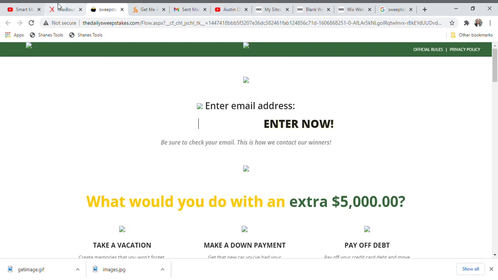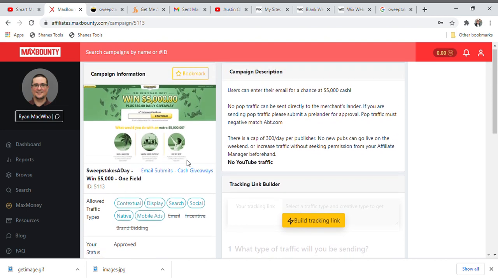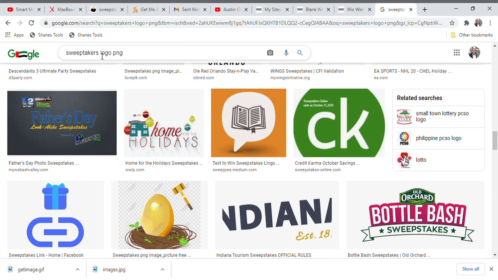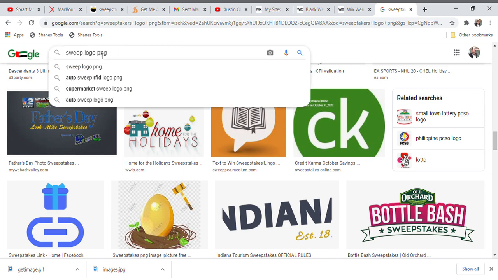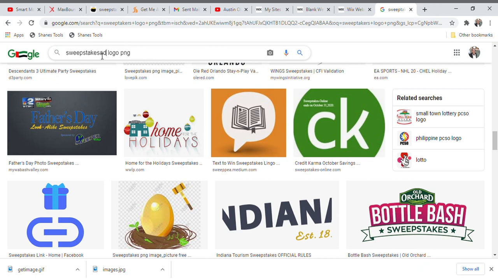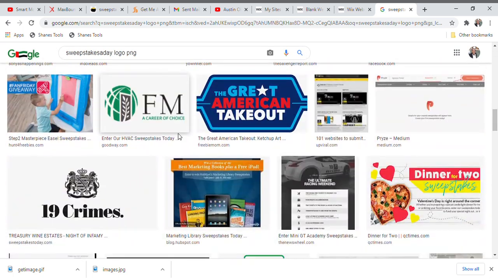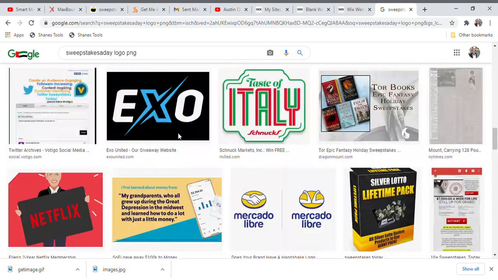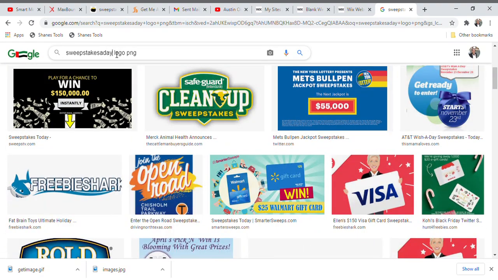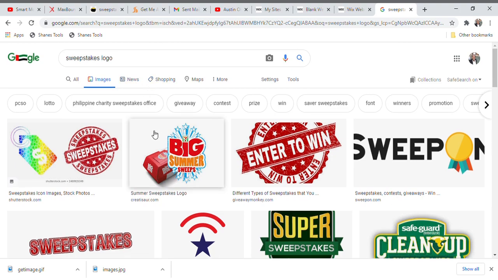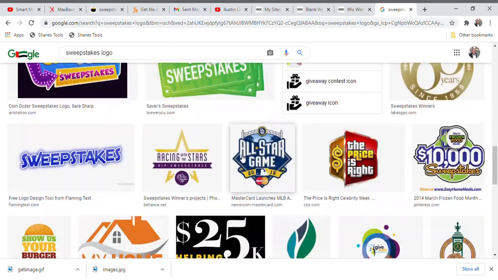Guys, just relax. Let me find the exact name, because I quickly looked at it: Sweepstakes a Day. So guys, you go back and put Sweepstakes a Day logo PNG. You click on the search button. Now it is going to bring out all the information regarding the sweepstakes. Or you can do it like this: Sweepstakes logo, let us remove PNG. Sweepstakes logo. So guys, this is how we are going to find so many logos here that are written sweepstakes.